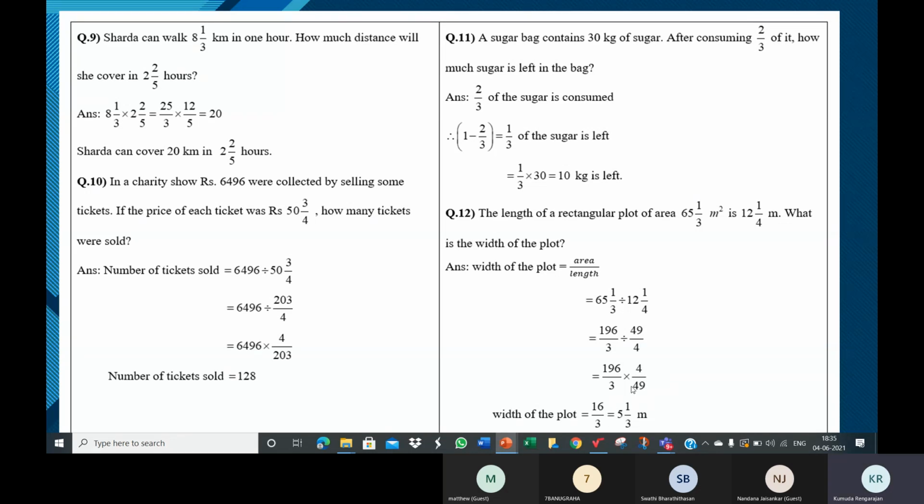And then you need to simplify in the tables of 7 maybe, because 7 sevens is 49. You can take up 196 and 49, simplify it. So 49 ones are 49, 49 fours are 196. You can divide by the tables of 7 also. So on simplifying, we get 16 by 3 or 5 1 by 3.